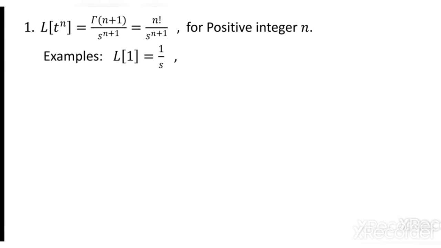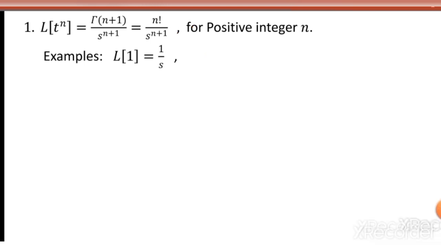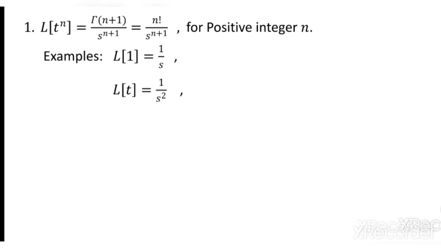Where n is 0 now, what is the result? 0 factorial by s power n plus 1. So 0 factorial is 1 and s power 0 plus 1 is s. So Laplace transform of 1 is 1 by s. Next, if I want t, what is Laplace transform of t? That is t power 1. So n is 1, substitute: 1 factorial by s power 1 plus 1, s square. Likewise t power 4 gives 4 factorial by s power 5.